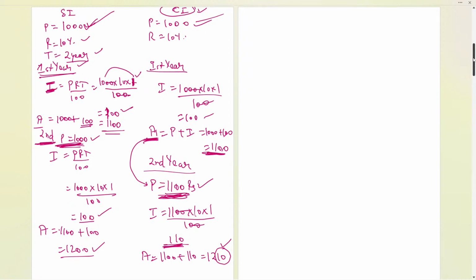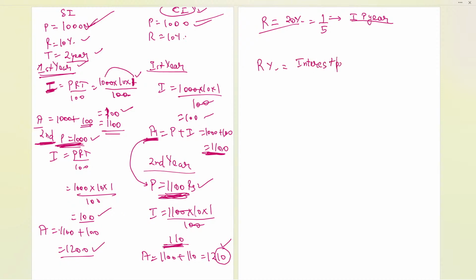Now here, suppose we have seen earlier 20% is 1 by 5. Now 20% is 1 by 5 over here, and this is the rate given. Suppose rate is 25%. So we can say that over here, this is the interest per year. So what is our percent then?